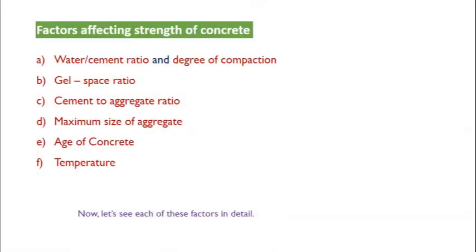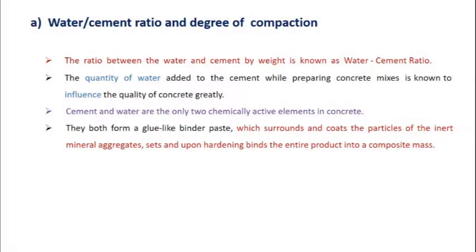These are factors affecting the strength of concrete. So we are going to see in detail about each and every factor. So let us start with the first one. The ratio between the water and cement that you have added for the mortar or preparing concrete is what we call water cement ratio.